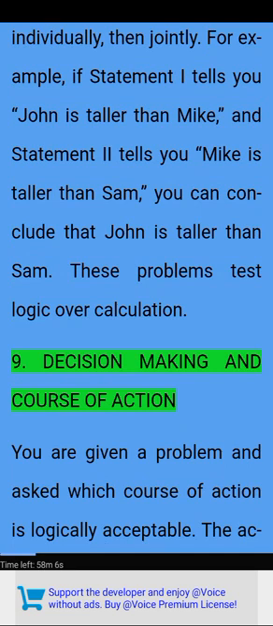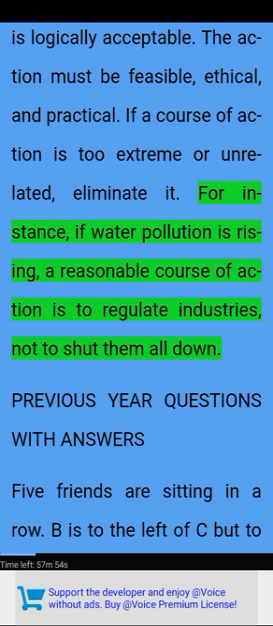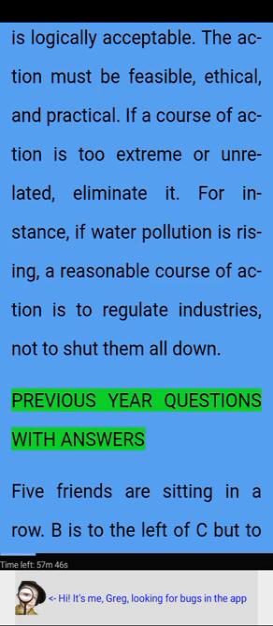9. Decision-making and course of action. You are given a problem and asked which course of action is logically acceptable. The action must be feasible, ethical, and practical. If a course of action is too extreme or unrelated, eliminate it. For instance, if water pollution is rising, a reasonable course of action is to regulate industries, not to shut them all down. Previous year questions with answers.